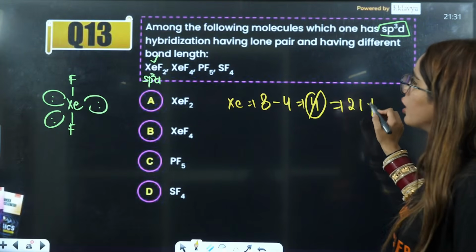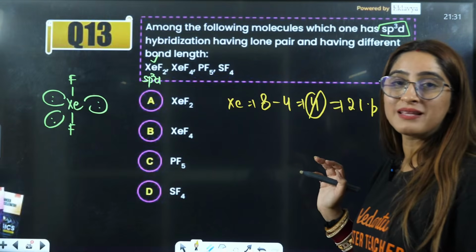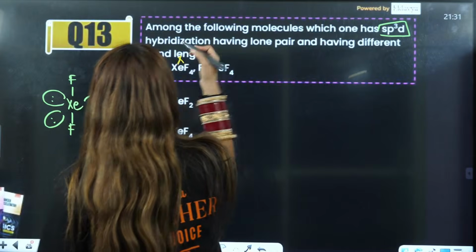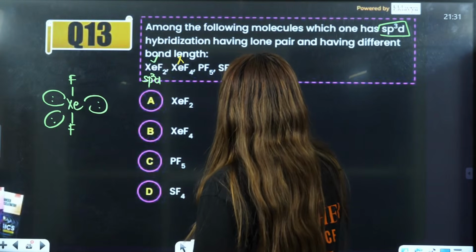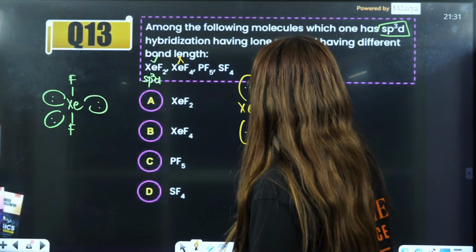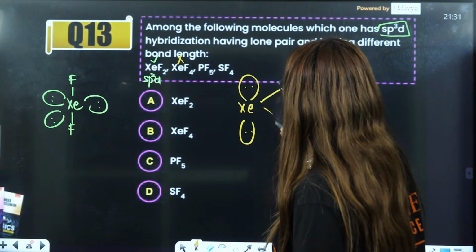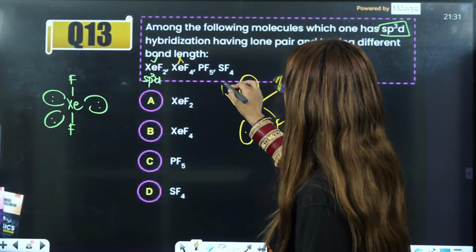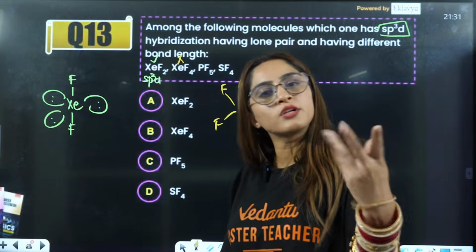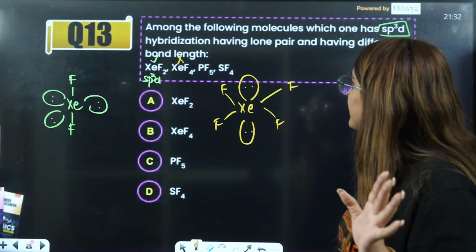2 lone pair and 4 bond pair means 6. That is octahedral, that means sp3d2. So this is eliminated from this case only, because it has 1, 2, 3, and this is 4. So this does not have sp3d hybridization, so it is eliminated from the race already.